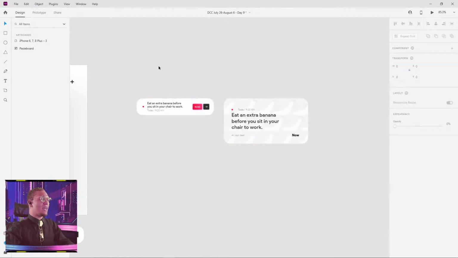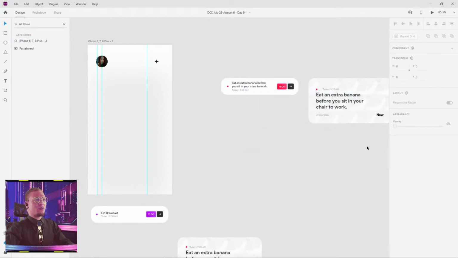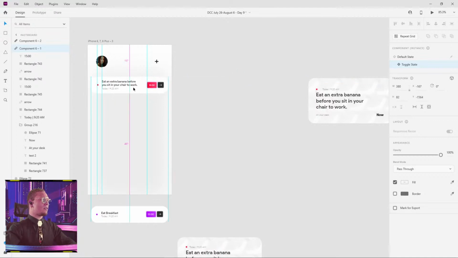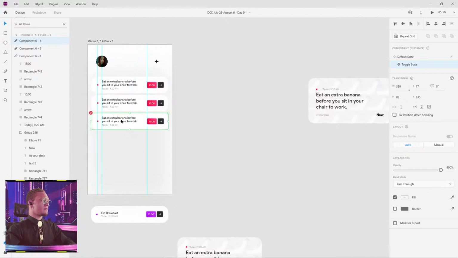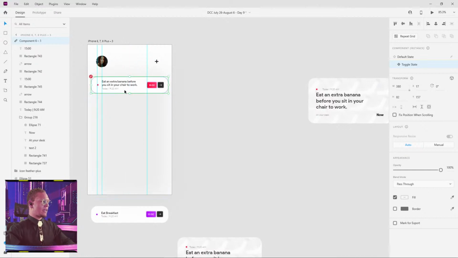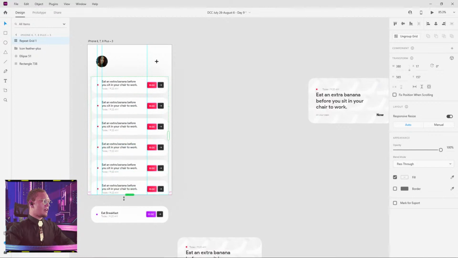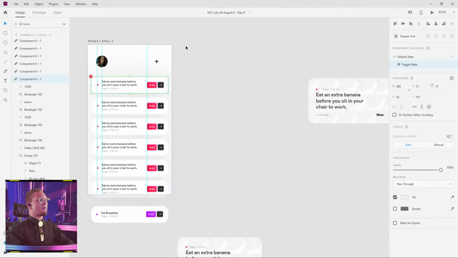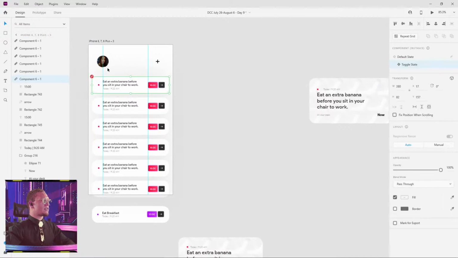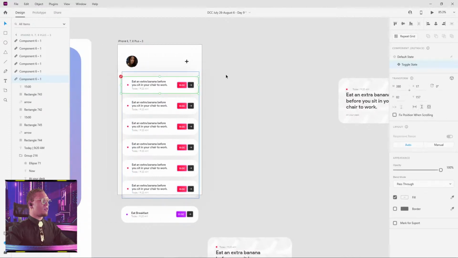All right, so what we have here is we're going to take these 2. Again, I made these just for speed for you guys. Feel free to reverse engineer them and make your own if you so choose. But what we're going to start off with is we're going to go ahead and just duplicate a whole bunch of these. You know what? We didn't have to duplicate it. We're just going to hit Control R, which is our rows, and boom, we can just utilize that. I'm going to right click and ungroup the grid, and now we can kind of mess around with what we have here. I'm going to take these grid pieces off here because we don't need them at the moment.